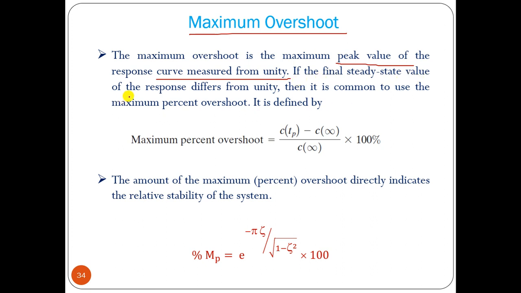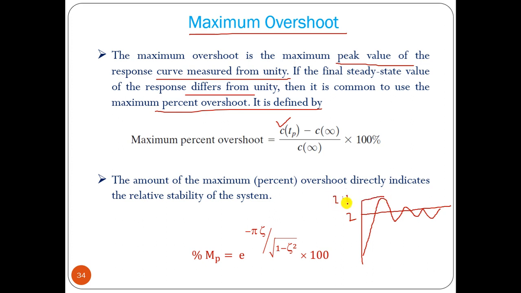If the final steady state value of the response differs from unity, then it is common to use the maximum percentage overshoot. Say the steady state value is not unity but some other value, say 2, and the peak is 2.2. This is c infinity, the steady state value it has to reach, and at TP it reaches 2.2.